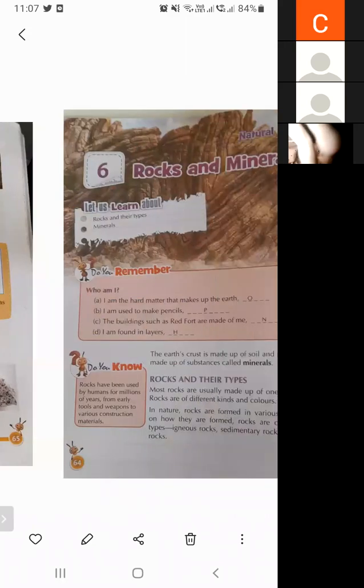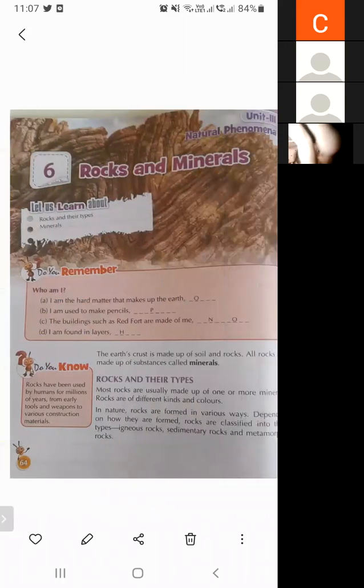So listen carefully. I'm revising today's topic again. Metamorphic rocks are made either from igneous rock or from sedimentary rock. But how do they form?